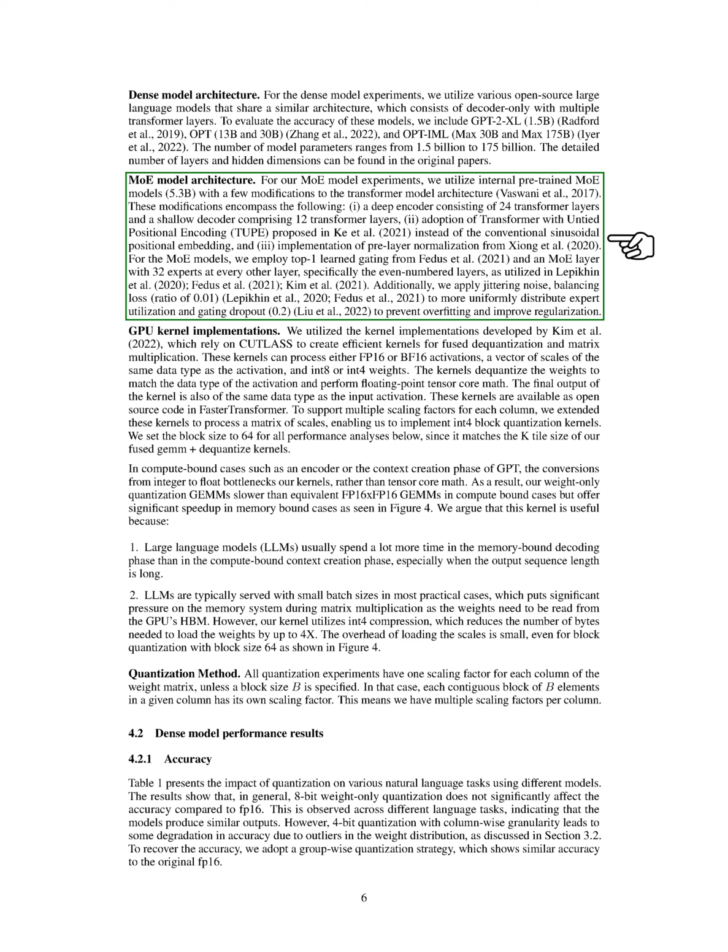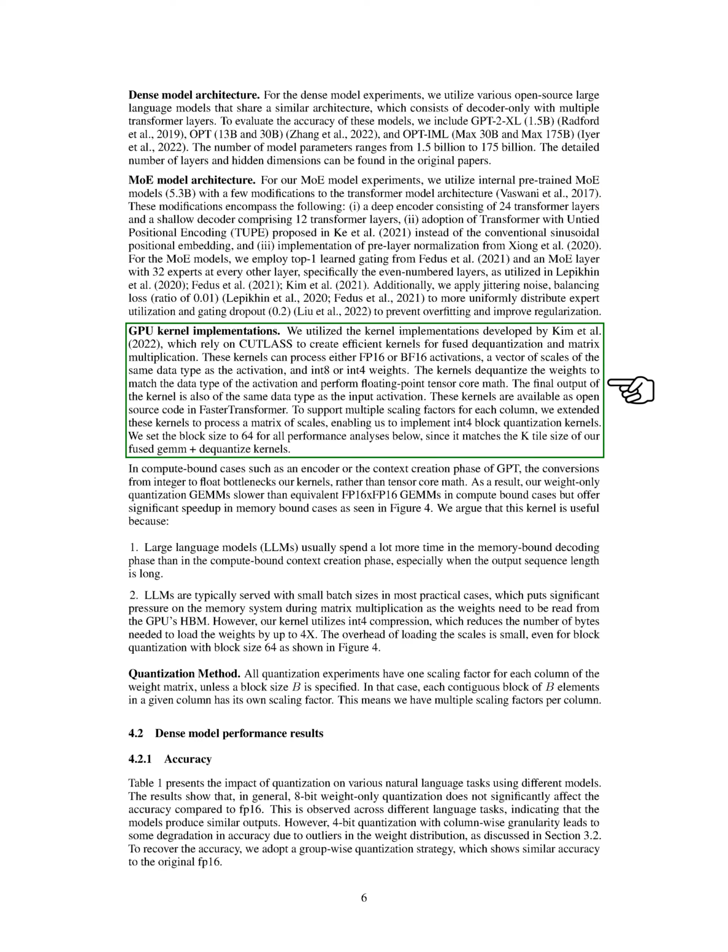For our MoE model experiments, we used internal pre-trained MoE models with a few modifications to the transformer model architecture. These modifications include a deep encoder consisting of 24 transformer layers and a shallow decoder comprising 12 transformer layers, adoption of transformer with untied positional encoding, TUP, instead of the conventional sinusoidal positional embedding, and implementation of pre-layer normalization. We also employed top-1 learned gating and an MoE layer with 32 experts at every other layer, specifically the even-numbered layers. We applied jittering noise, balancing loss, and gating dropout to prevent overfitting and improve regularization.